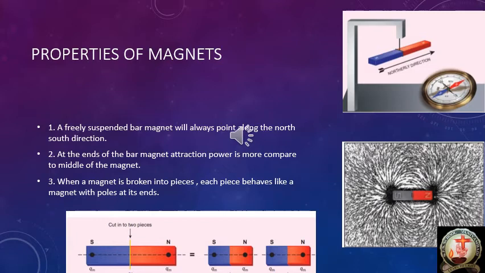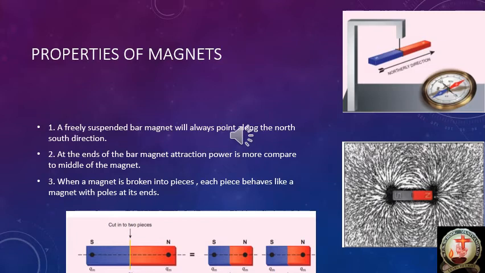Will you see the second diagram? In that second diagram, what you observe is one white paper with so much iron material on it. At the center of the paper, he placed one magnet.